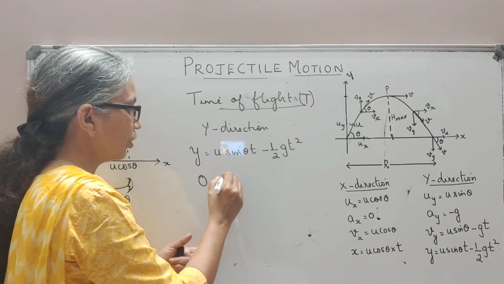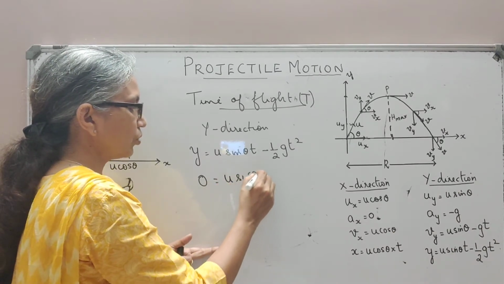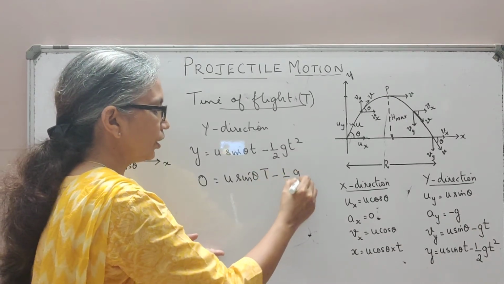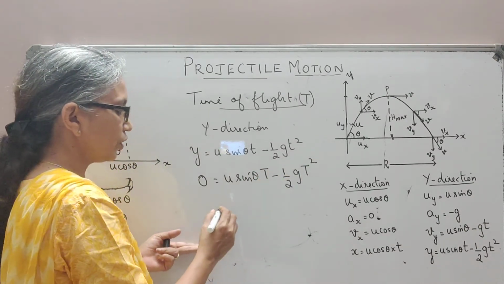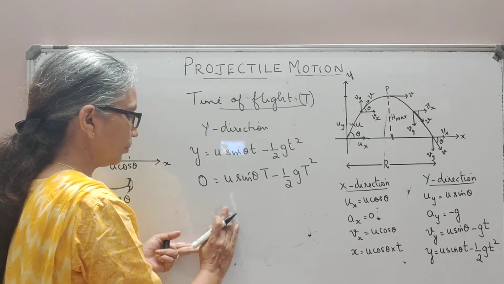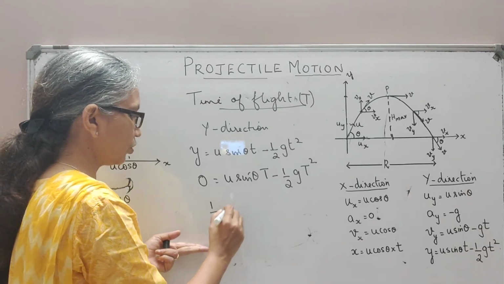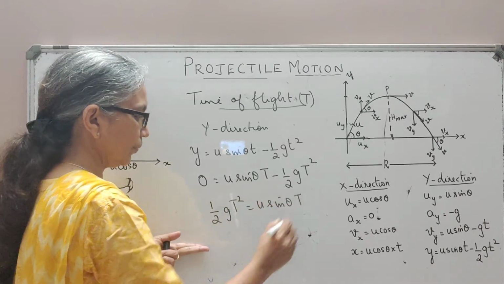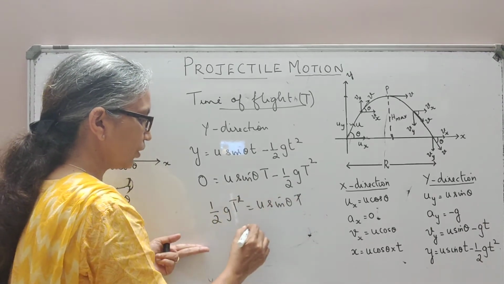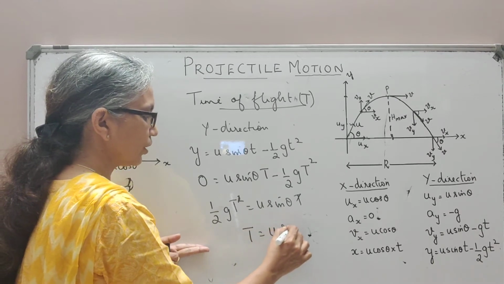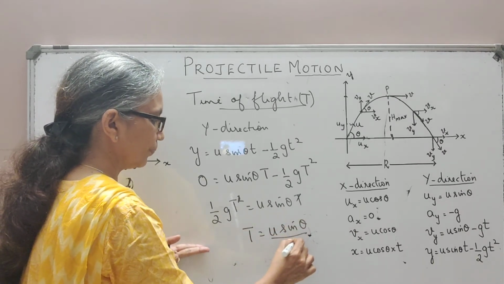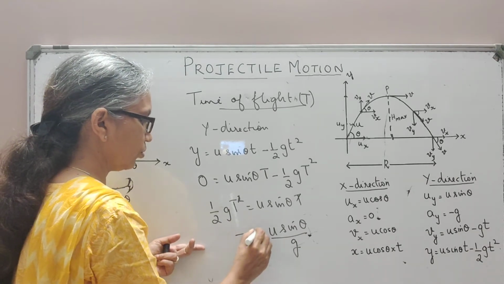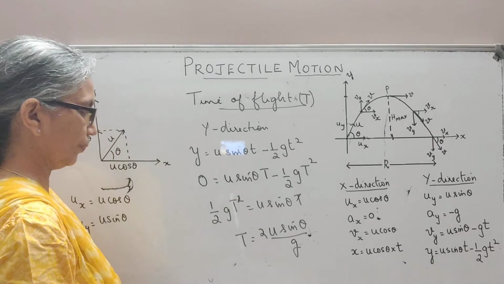This is equal to u sin theta times the total time of flight, capital T, minus half g capital T squared. So that you may write half g T squared is equal to u sin theta times T, and therefore you know T is equal to 2u sin theta by g.